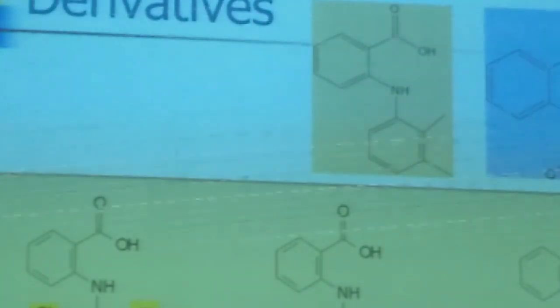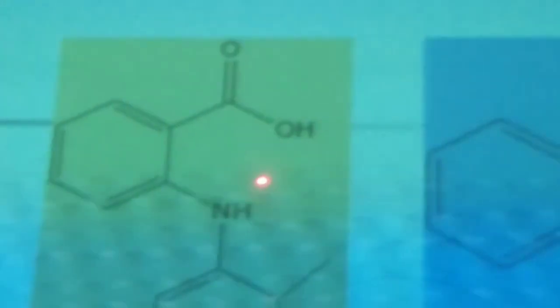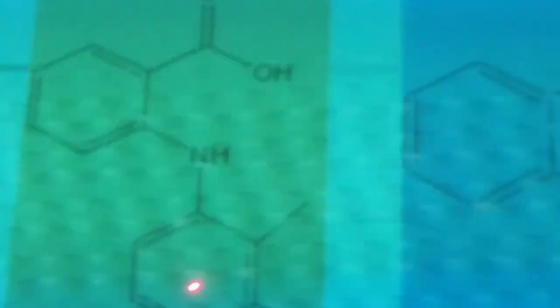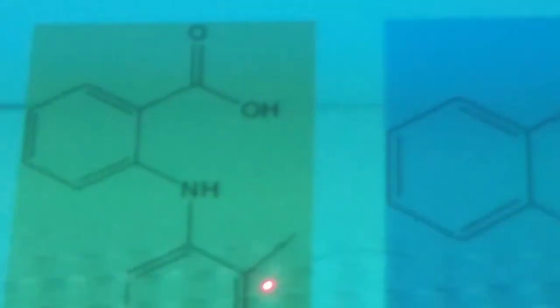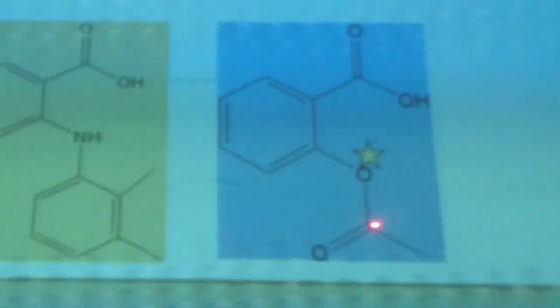In clofenamic acid, only one chlorine is present at the two position. Derivatives. This is the structure of mefenamic acid. That linkage is called anthranilic acid or aminobenzoic acid. And that linkage is called xylene. Benzene containing two methyl groups on adjacent positions is called xylene. That is acetyl salicylic acid.